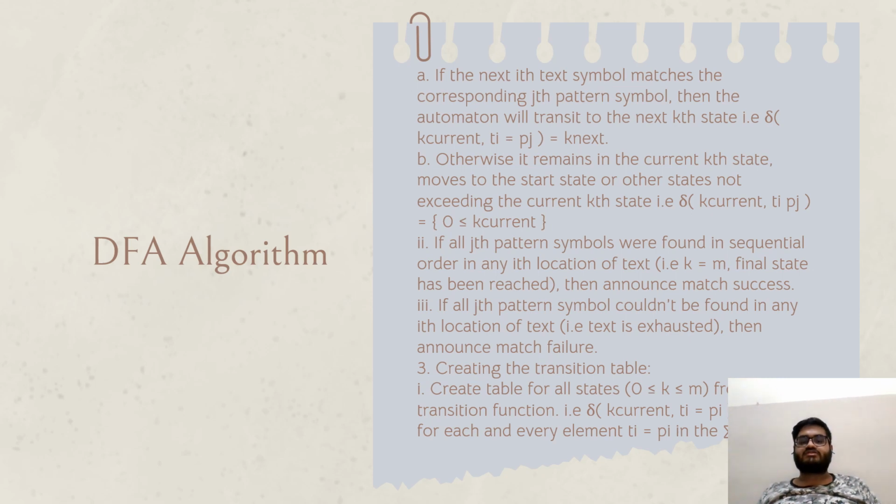the next procedure for this is creating the transition table. Create a table for all the states k, greater than or equal to 0 and less than or equal to m, from the transition function delta.